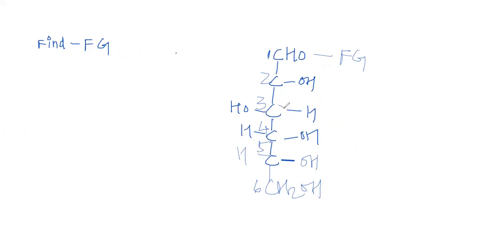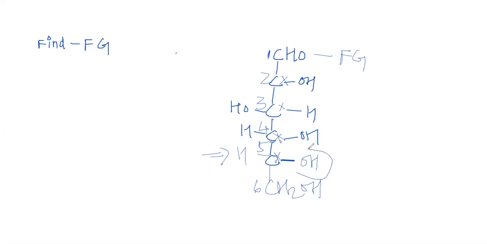Now all these carbons are chiral carbons because the various groups bonded to them are different. Only the sixth carbon is not a chiral carbon. So the highest numbered chiral carbon in glucose is the fifth carbon.